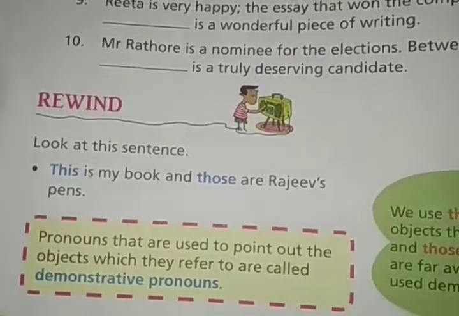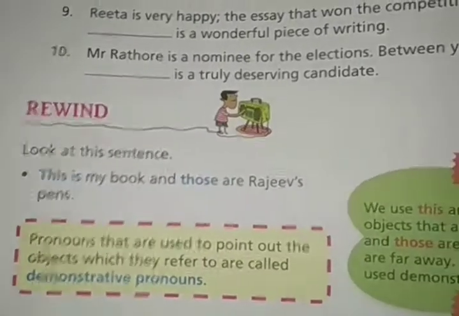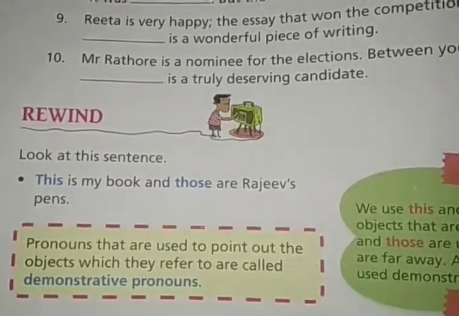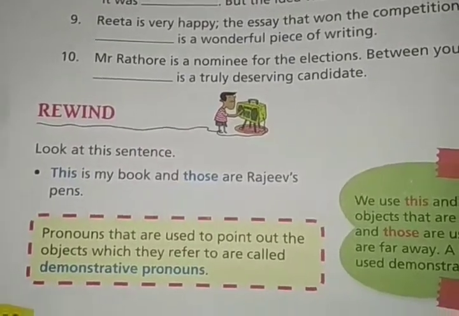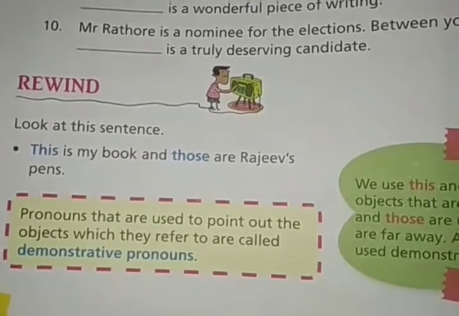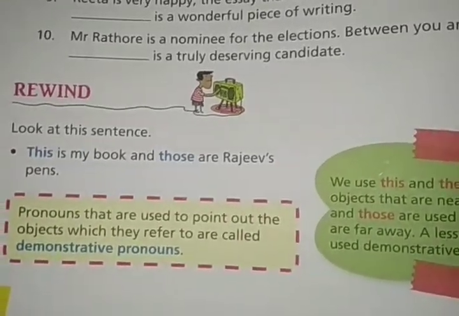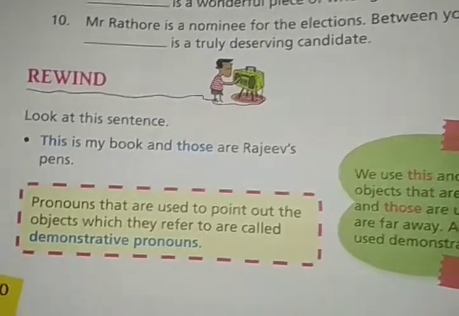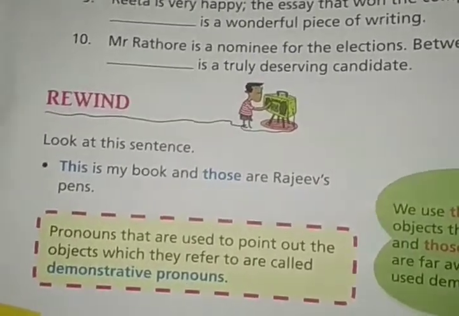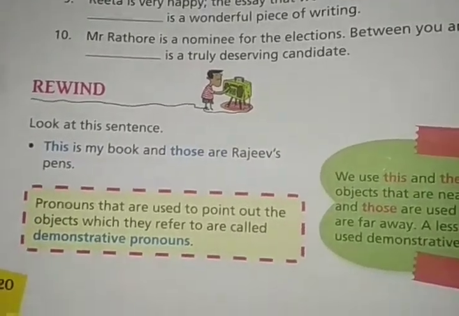So here the object which they refer to means the thing we are talking about, and the pronoun we use for that thing. So by pointing out, they are called demonstrative pronouns. When we point out something, we use pronouns like this, that, those, these.